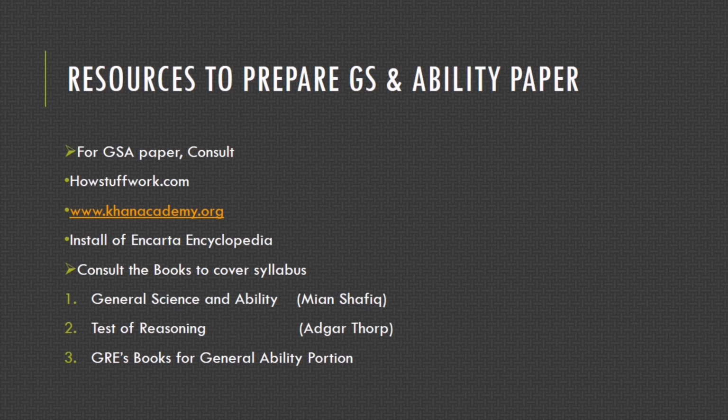The books that cover the complete syllabus are General Science and Ability, written by Mia Shafiq, Test of Reasoning by Edgar Thorpe, and GRE books for the General Ability portion. Along with reading books, make sure that you make bullet notes for revision purposes and for MCQs.